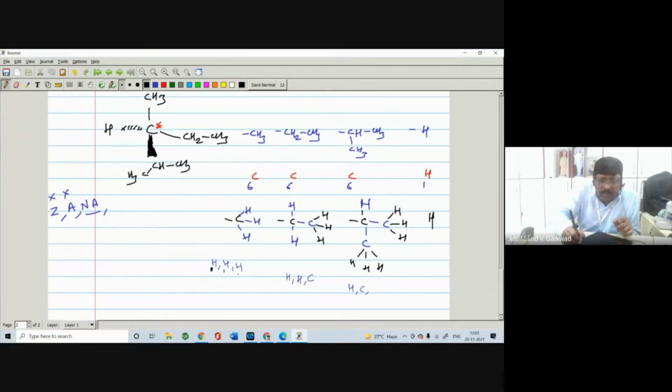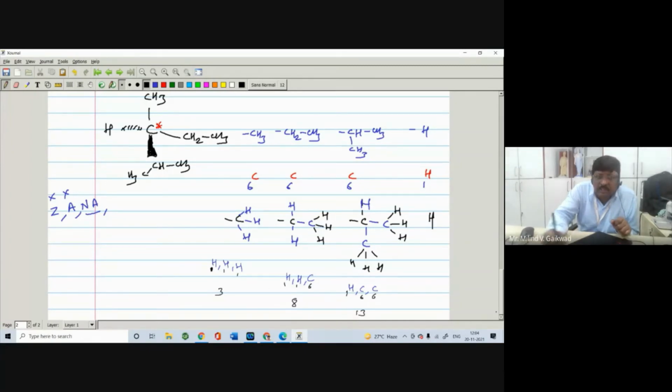Here it is 1, 1 and 1, which means 1 plus 1 plus 1 is 3. Here the atomic numbers are 1, 1 and 6: 6 plus 1 is 7, 7 plus 1 is 8. And in this case the next elements are H, carbon, and one more carbon. So the atomic number of this one is 1, then 6 and 6. 6 plus 6 is 12, 12 plus 1 is 13. So 13 is more than 8, and more than 3.